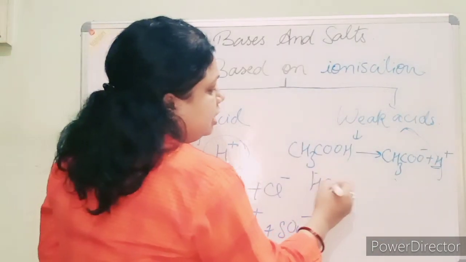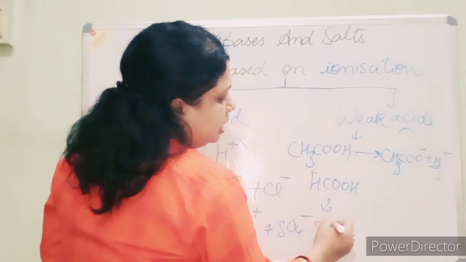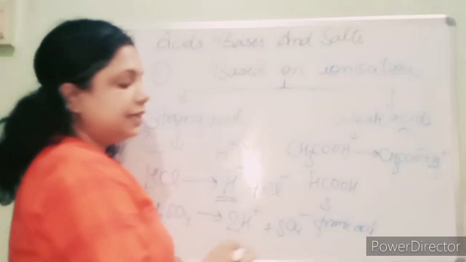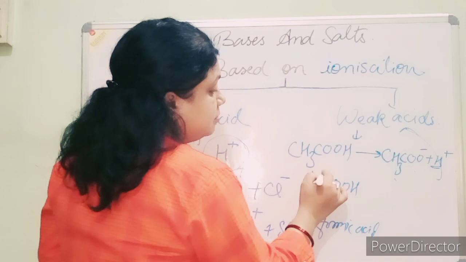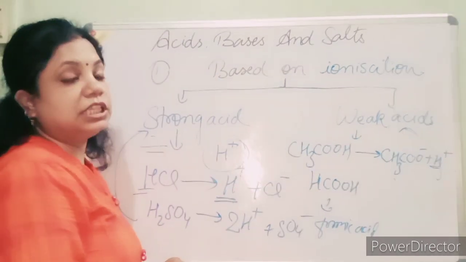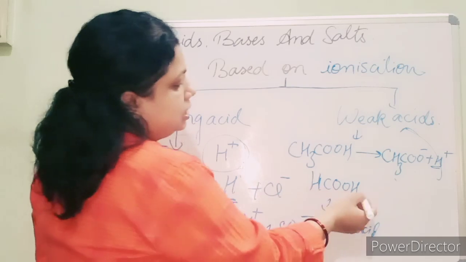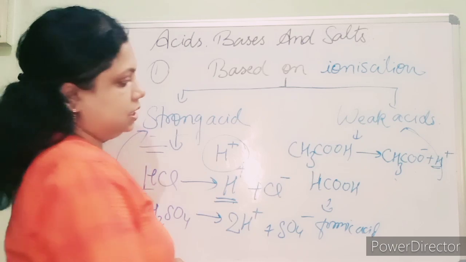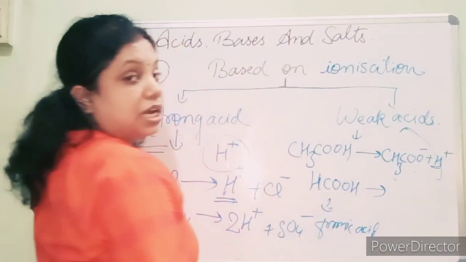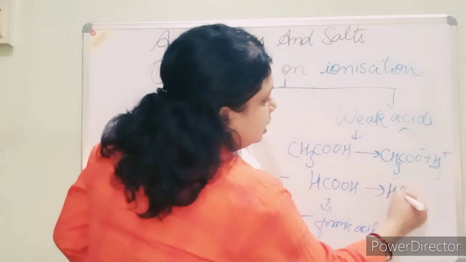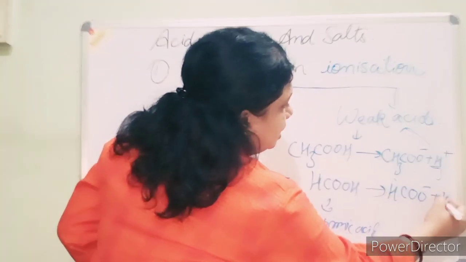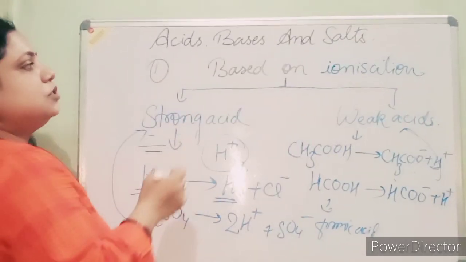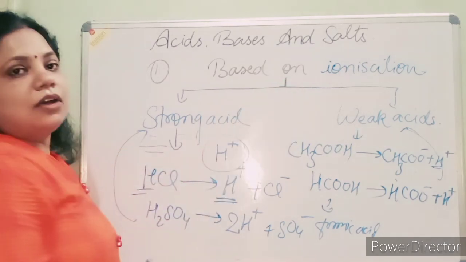Like HCOOH, which is known as formic acid, and also known as methanoic acid. Many times this question is asked: what is the formula of methanoic or formic acid? HCOOH is known as formic acid as well as methanoic acid. In aqueous solution it partially ionizes and forms HCOO minus plus H plus ion. So these are the types of acids based on ionization.